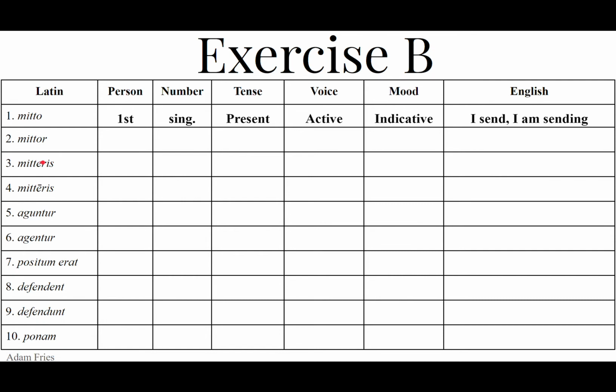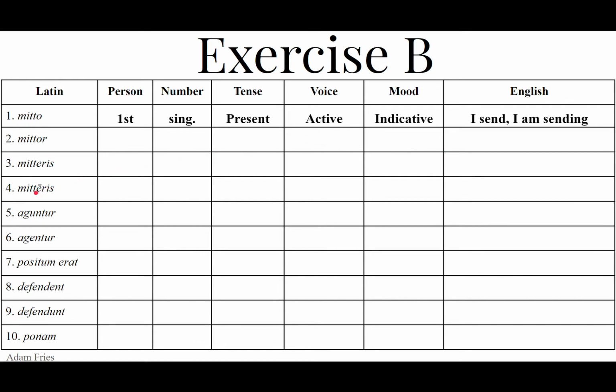Number 3, mitteris. Mitteris is the second person singular. It's got the ris. Now check out that e in between the present stem mit and the ris. Remember, mitto, mittere, misi, missus is a third conjugation verb. You can tell by the o, ere, i, us of the principal parts. Therefore, the present stem is the first principal part with the o chopped off, mit. And it's got the e-r-i-s in the present passive indicative. Second person singular, present passive indicative. You are being sent. You are sent.